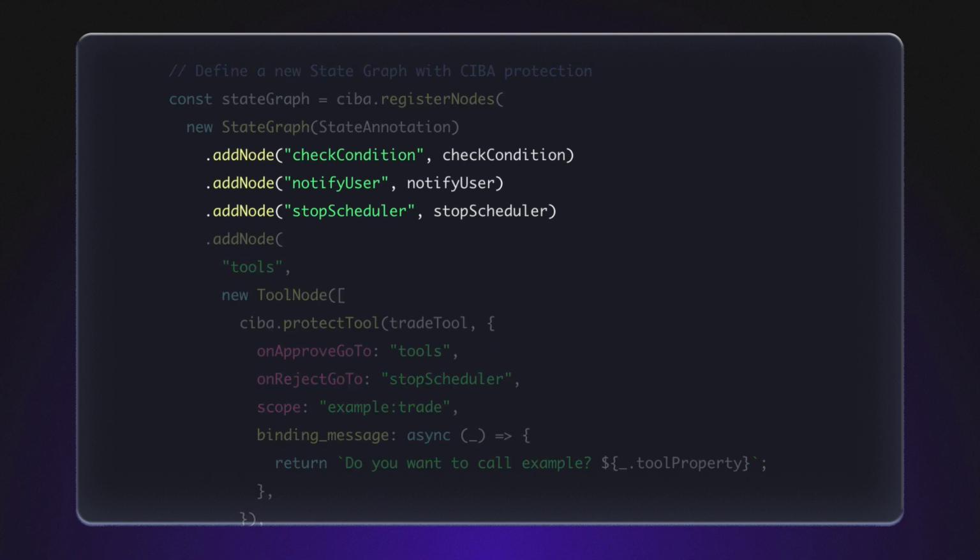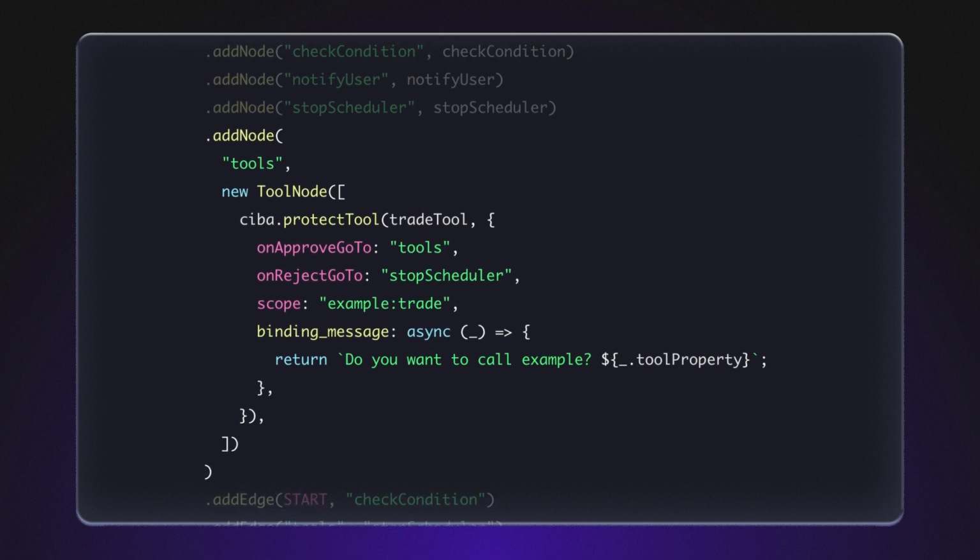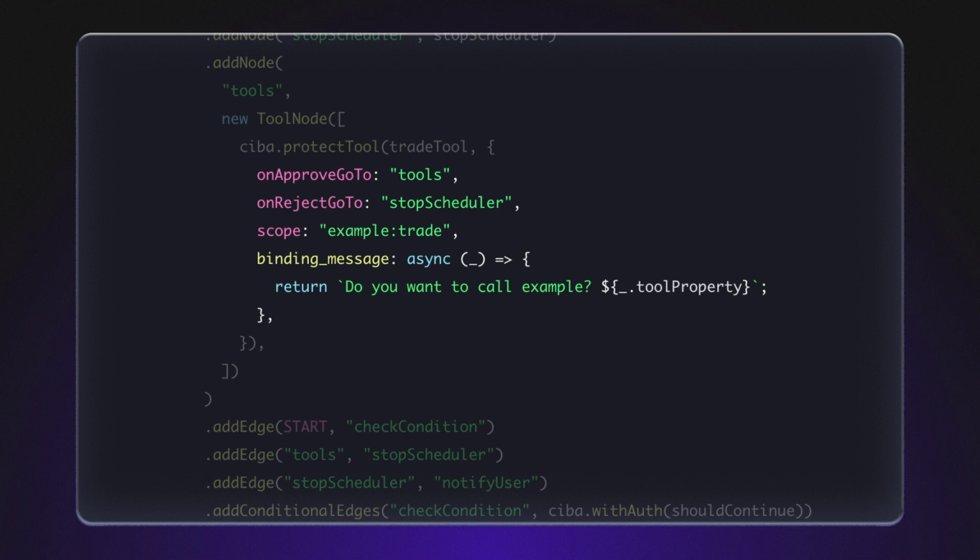In the graph, we define multiple nodes. Each node represents a step or a tool in the graph, but we also add a special tool node that we can protect with CIBA through the protect tool method. This method expects the nodes in the graph to jump to when the request is approved or rejected by the user, as well as the scope required for approval and the binding message.